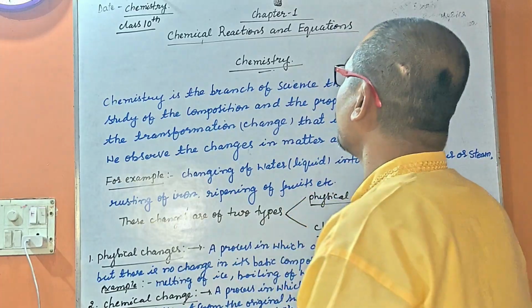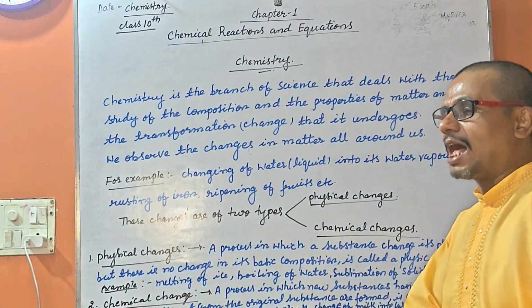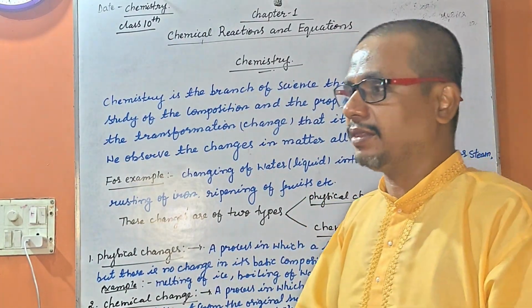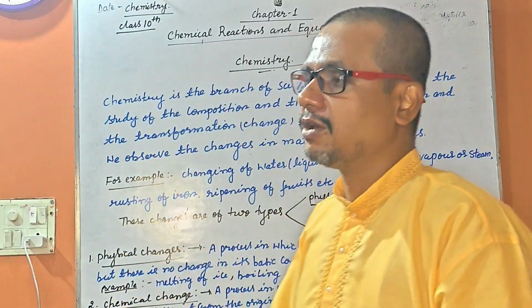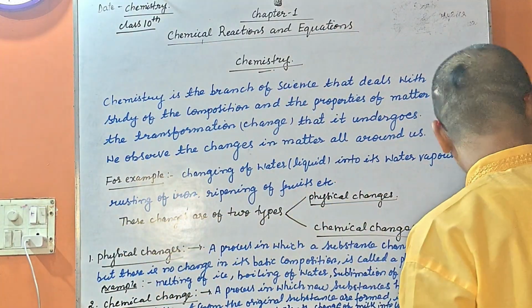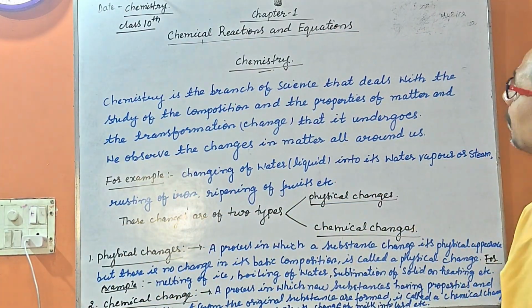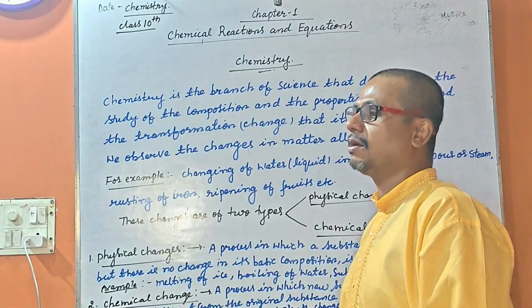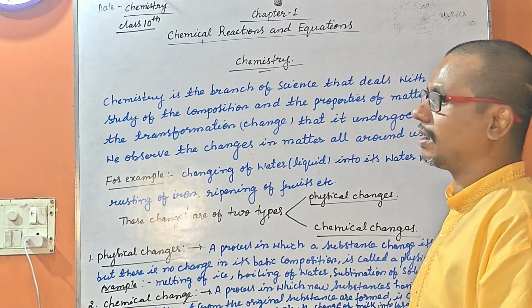So, my dear student, let us start the class 10th chemistry in a different way, in the simple and easy steps of chemistry. Let us start chapter number 1 of chemistry, chemical reactions and equations. This is the class of chemistry, class 9, 10.